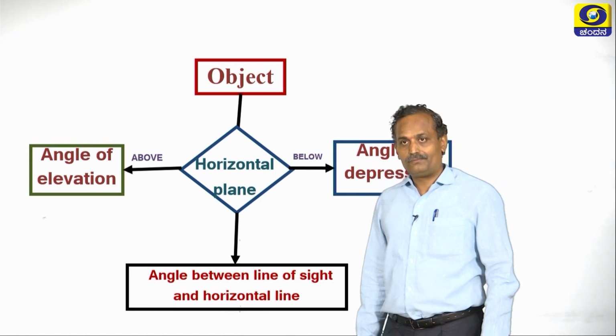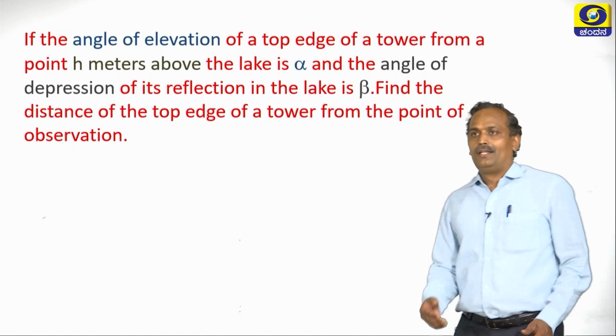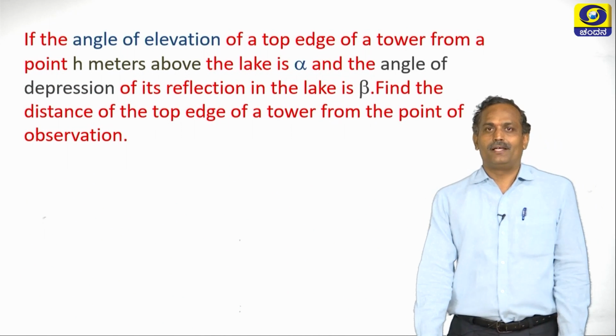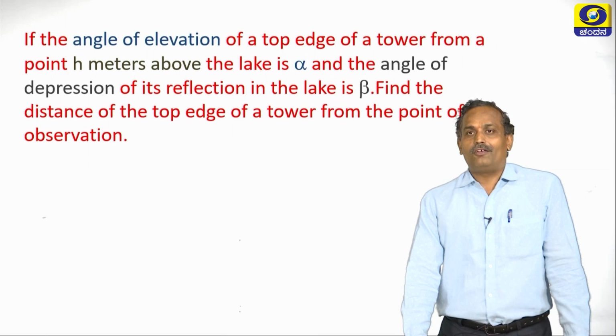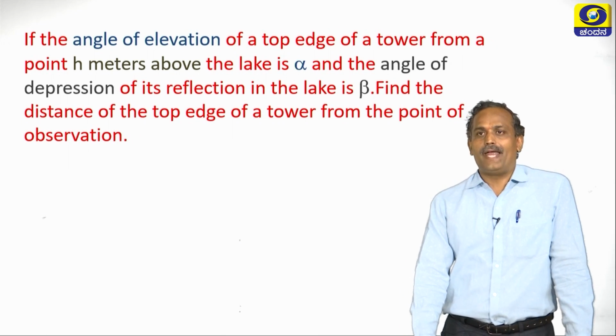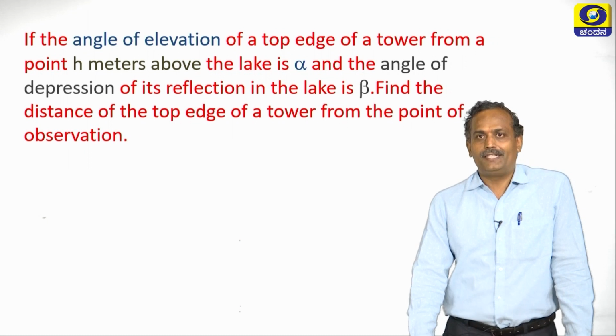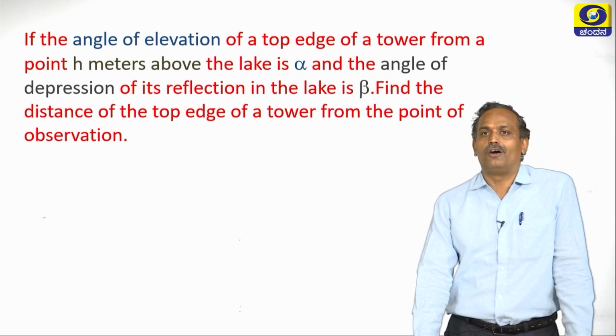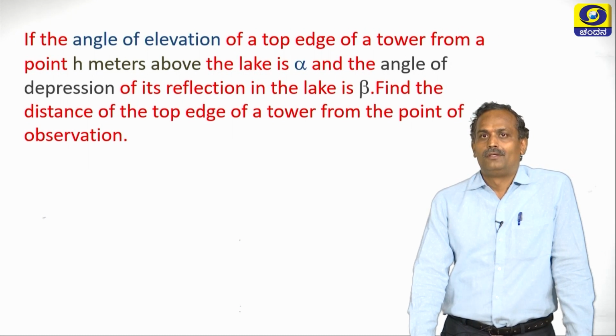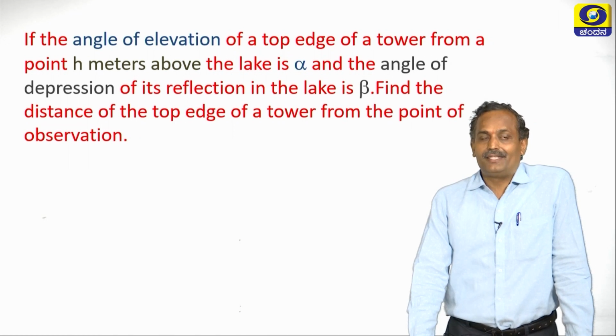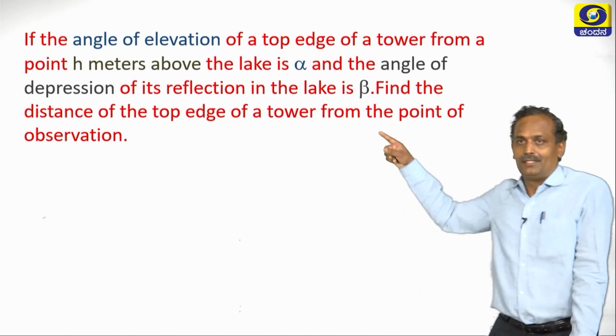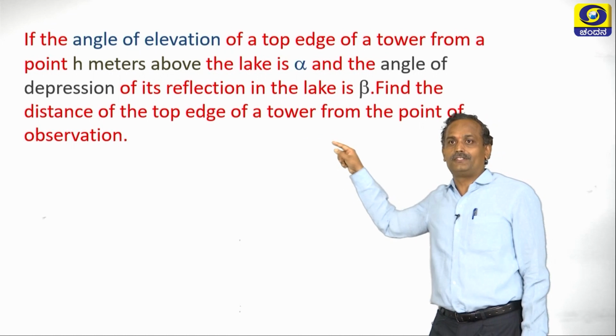So let us take one such example. Let us define the problem here. If the angle of elevation of the top edge of a tower from a point h meters above the lake is alpha. So here the angle of elevation is given. Read it here: the angle of elevation of the top edge of a tower.